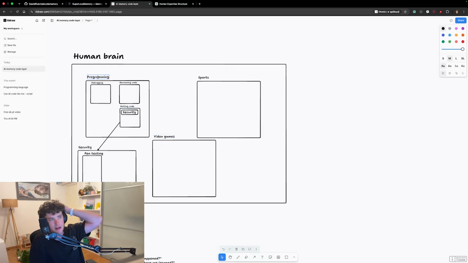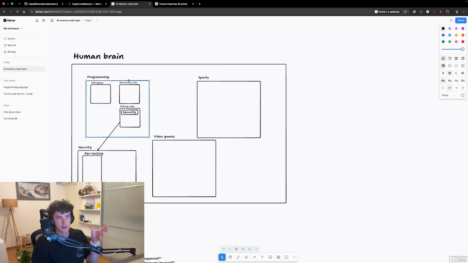There are high-level programming skills, under which go debugging, reviewing code, writing code. But for example, the security skill might also be triggered when writing and reviewing code. But this is a separate skill that also has, for example, pen testing or web vulnerabilities, like SQL injection, etc. All of these things that you know.